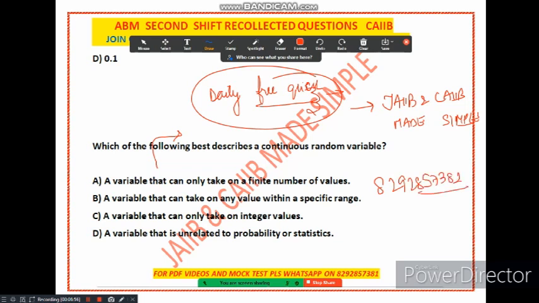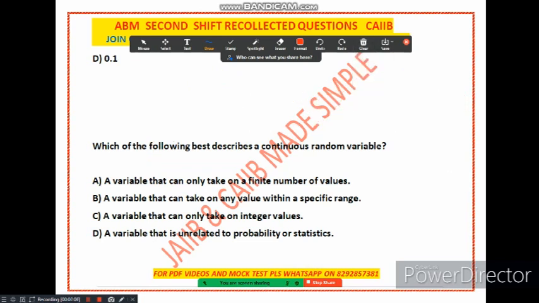Now see this question. The question is based on CRV. So you know what is CRV? See, CRV is a random variable that can take on any value within the specified range. This means that the variable can take on an infinite number of positive values. For example, the height of a person. This height is a CRV, continuous random variable, because it can take on any value between the minimum and maximum height of the person.